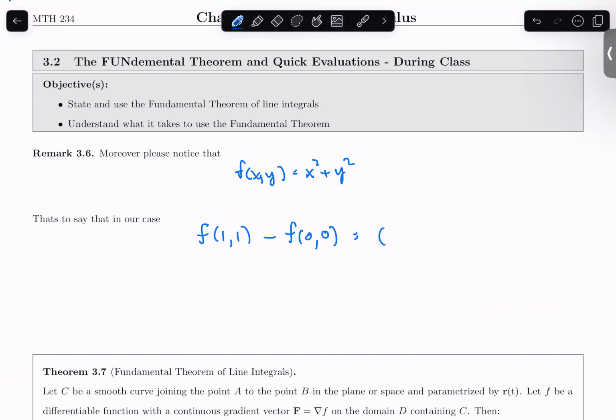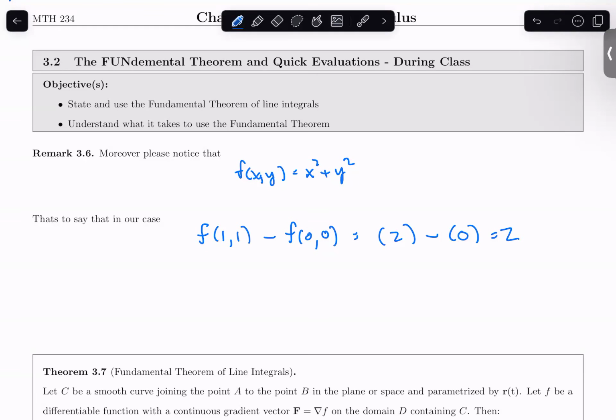well, then I'm going to get 1 squared plus 1 squared is 2. 0 squared plus 0 squared is 0. And so I get 2. And this was that same answer that we got in A, B, and C. And I hypothesized that it would be also the answer for D. This is important because this is essentially f of B minus f of A. This is the good old stuff from Calculus 1, the fundamental theorem of calculus, right? We've shown that some integral is equal to f of B minus f of A, and hence the name, the fundamental theorem of line integrals. It's very akin to the fundamental theorem of calculus back from Calculus 1.